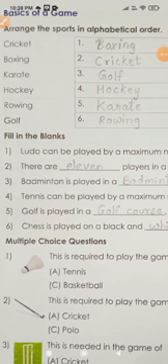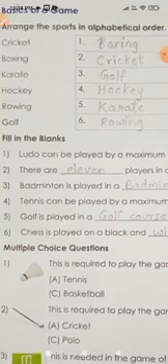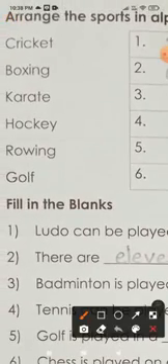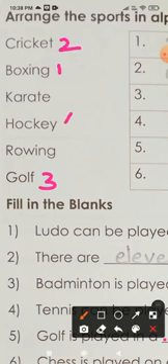Come on kids, I will give you some time. Or else you can do one thing. For the time being you can put the numbers, like 1 for boxing, cricket 2, golf 3, hockey 4, karate 5, and rowing 6. Write down these numbers first.